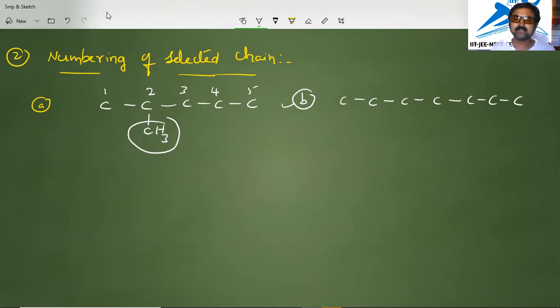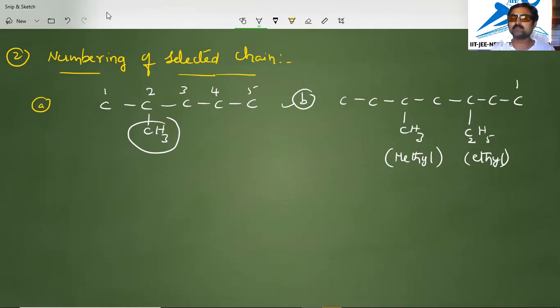In this, for instance, I am putting CH3 here, and after leaving 1 carbon gap, I am putting C2H5 here. Methyl starts with the letter M, and ethyl starts with E. In alphabetical order, ethyl should get priority as per this rule, so we put numbers from right to left.